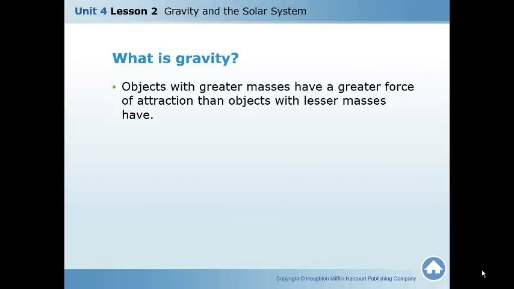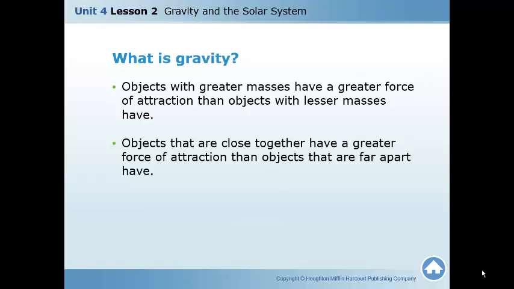You've already learned this. You and a sumo wrestler jump out of a plane. The object with the greater mass will have gravity's greater attraction, so the sumo wrestler will be pulled on more by gravity. Something we haven't really talked about this year so far is that objects that are closer together have a greater force of attraction than objects that are farther apart. So two things closer together will have a greater gravitational force than objects that are farther apart.